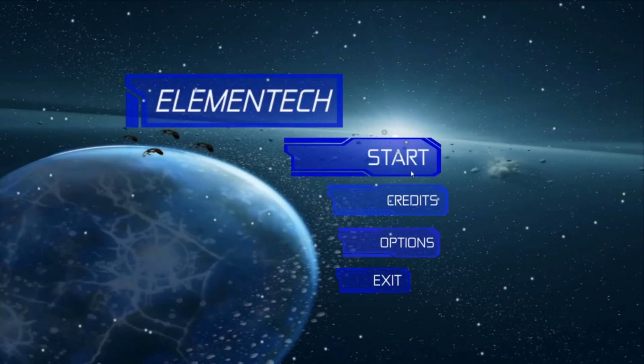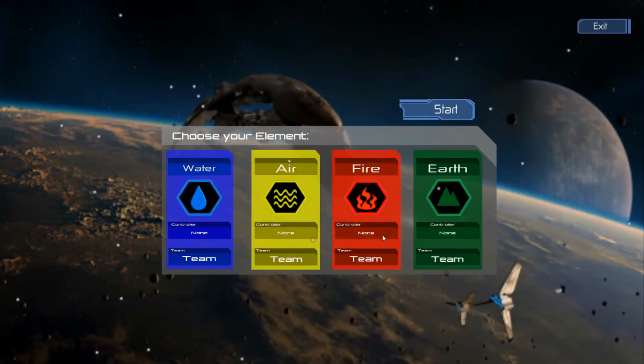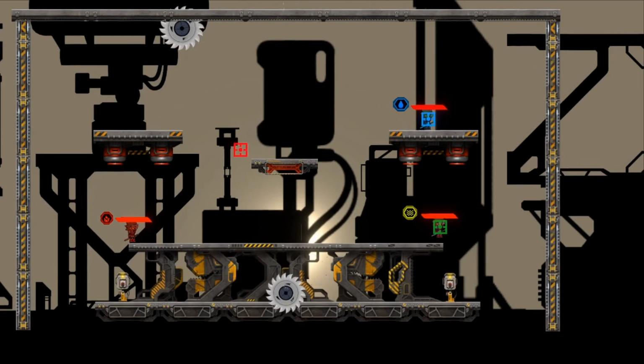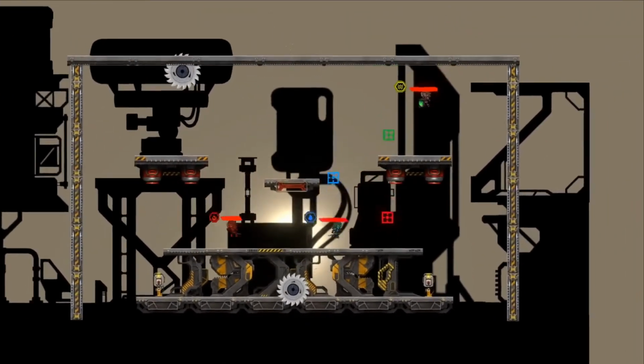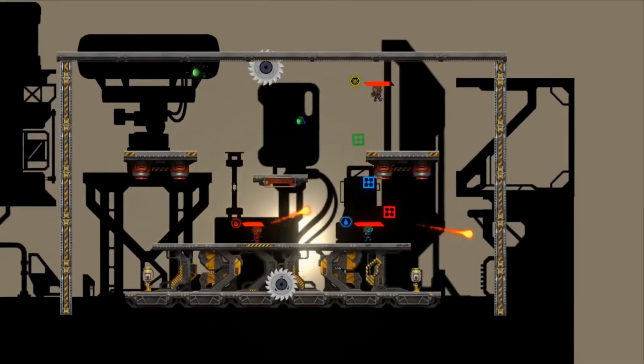Elementec is a group project I worked on for roughly 1 year, with students from different disciplines such as game design and 3D artists and modelers. Within this time span, we went through a full production cycle. The game is a competitive 2D fighting game, similar to Super Smash Bros., developed using the Unity engine. The game has 4 characters, each with their own element and special characteristics and abilities attached to them.